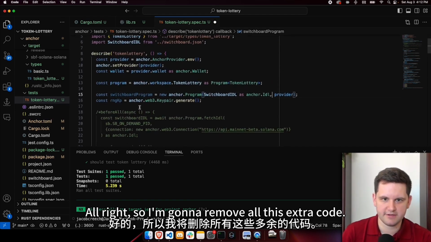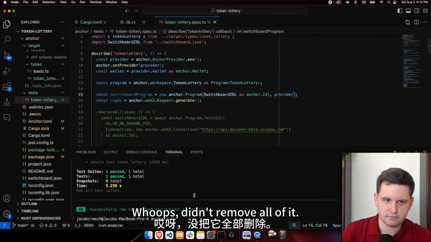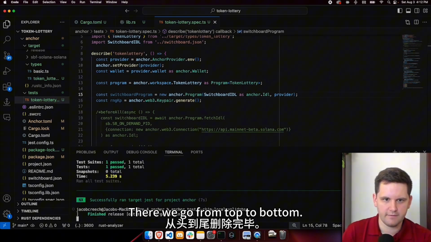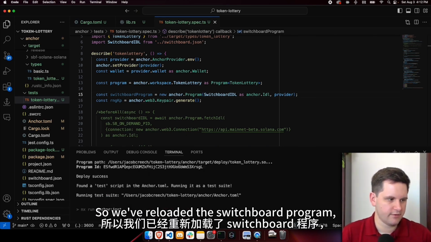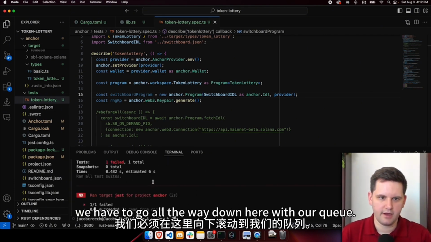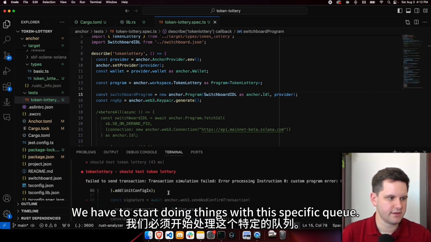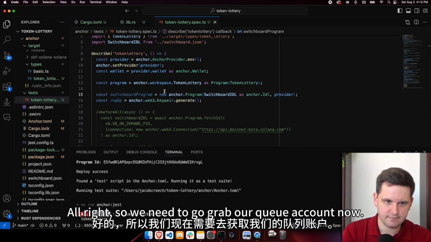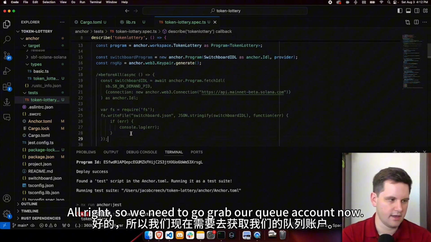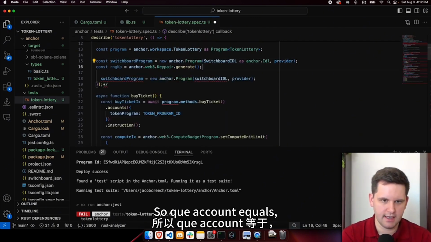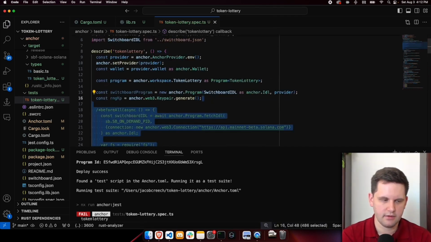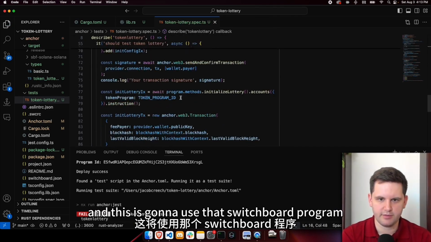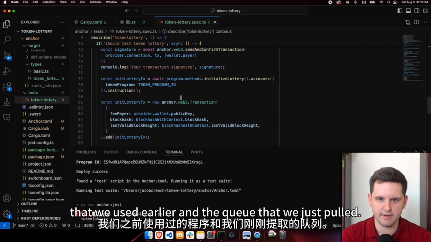All right, so I'm going to remove all this extra code. Whoops, didn't remove all of it. There we go, from top to bottom. And now we can start testing our commit reveal function. So we've reloaded the switchboard program. We have to go all the way down here with our queue. We have to start doing things with this specific queue. All right, so we need to go grab our queue account now. So queue account equals new switchboard.queue, and this is going to use that switchboard program that we used earlier and the queue that we just pulled.